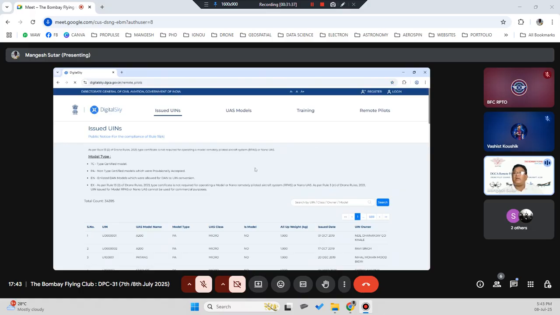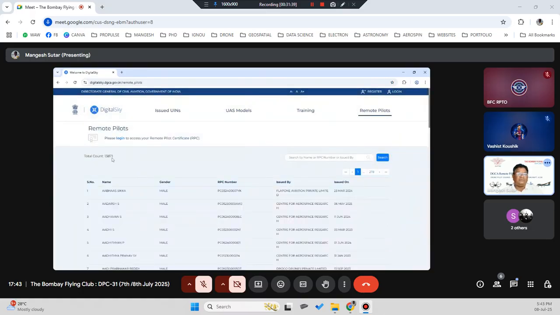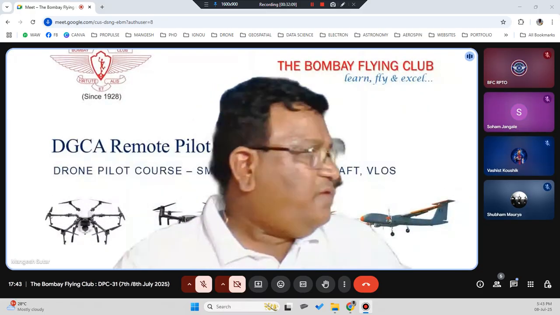But for remote pilots, we only have 20,000, considering online and offline. This number is very small compared to the number of drones we have and the projections of what we could have. So this platform also has its own challenges. Probably after moving to the DGCA platform, this picture will also change. Okay, so this is all about the Digital Sky platform. Any questions you have, or